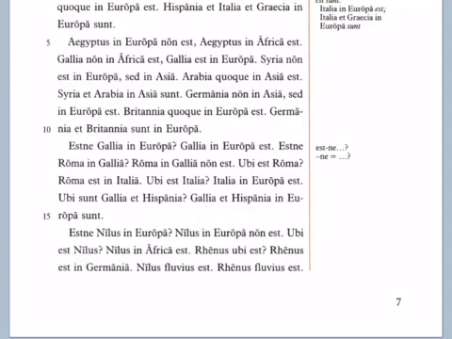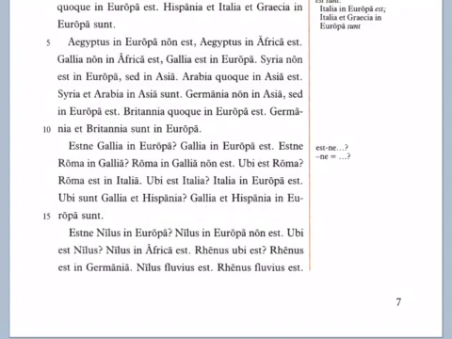Okay. Ubi est Nilus? Where is the Nile? Nilus in Africa est. The Nile is in Africa. Rhenus ubi est. The Rhine. Where is it? Notice that different word order. Rhenus, the Rhine, and then ubi est. Where is it? Just a different way of saying where is the Rhine, right? Latin word order is pretty flexible, so you see it change around perhaps more than you would in English, generally speaking. Rhenus est in Germania. The Rhine is in Germany.